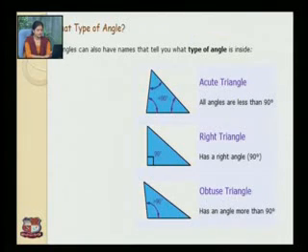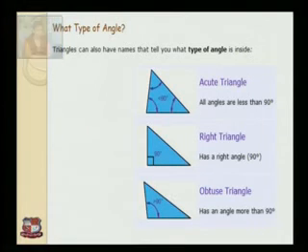Now, what type of angle? Triangles can also have names that tell you what type of angle is inside. First one is the acute triangle. A triangle with all angles less than 90 degrees is called an acute triangle. A right angle triangle has a right angle, that is 90 degrees, and an obtuse triangle has an angle more than 90 degrees.